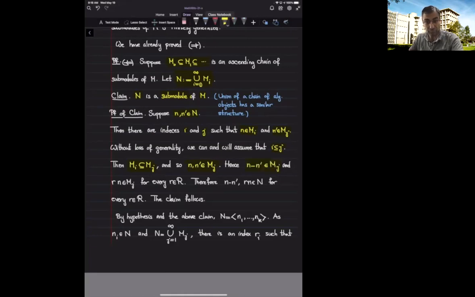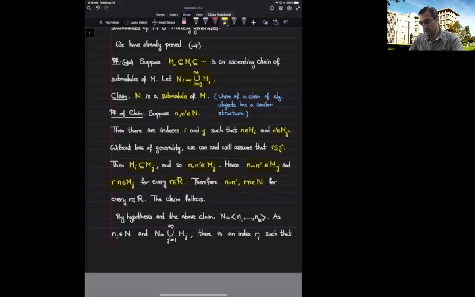Because it's a submodule, r times n is also inside M sub j, no matter what r is. Altogether, notice that M sub j is itself a subset of capital N. We deduce that both n minus n prime and r times n are in capital N, which shows that capital N is an abelian subgroup and it is closed under scalar multiplication, which together imply that N is a submodule.